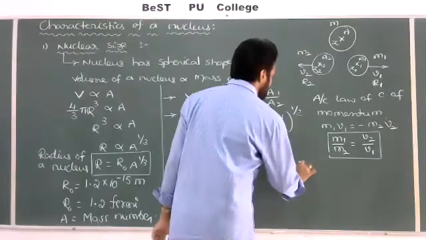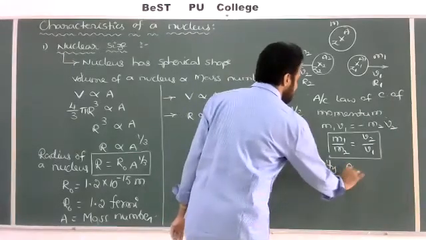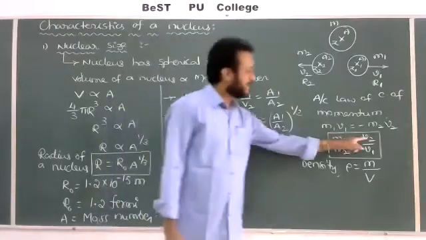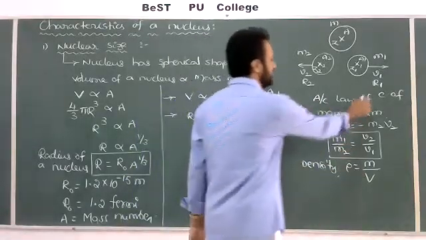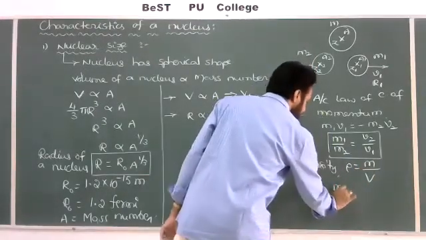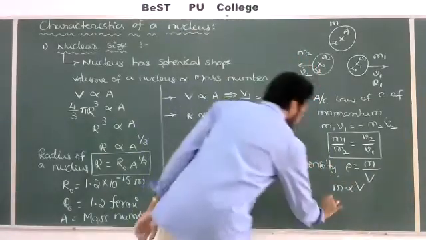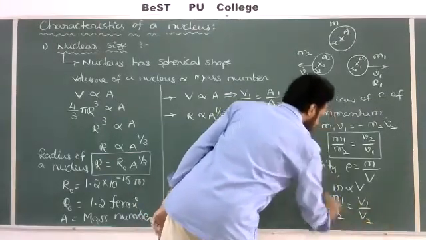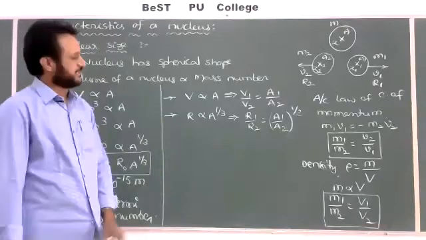One more formula we know: the density of nuclei, rho, is equal to mass by volume. Understand carefully: here small v and capital V are not the same. Capital V is volume, but small v is speed. In this formula both nuclei have the same density. That's why I take the m and V relation. Mass is directly proportional to V. If we take V to the left side with rho constant, that implies m1 by m2 is equal to V1 by V2. You should write, where rho is a constant density.